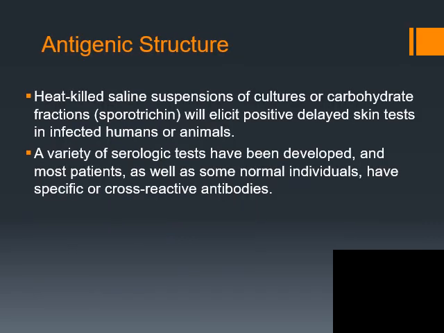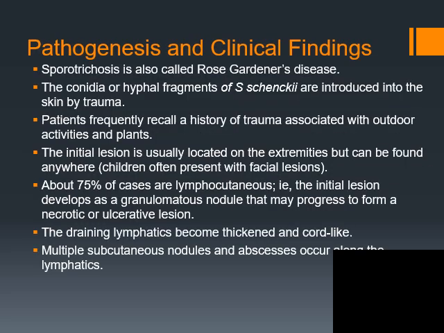Antigenic structure: heat-killed saline suspension of culture or carbohydrate fractions will elicit a positive delayed skin test in infected humans or animals. A variety of serological tests have been developed, and most patients, as well as some normal individuals, have specific or cross-reactive antibodies. What is its pathogenesis?